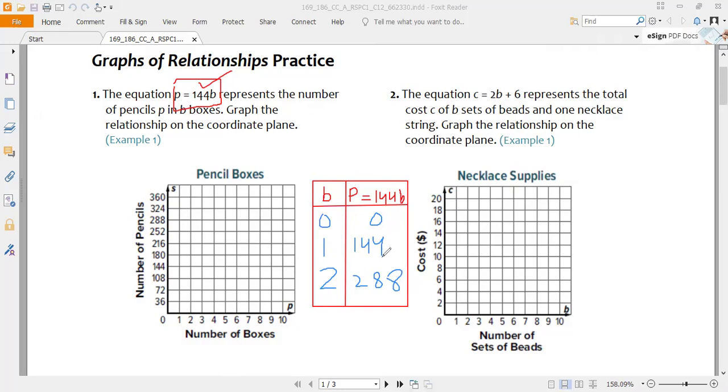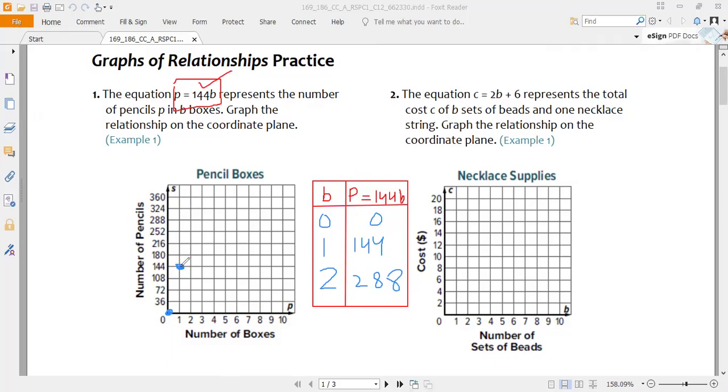pencils. So we will select these values. If we have 0 box, 0 pencils, so this is the point (0, 0). If both are 0, we will select this point, the origin. Now if I have one box, this is the number of boxes here, it's mentioned. So if we have one box, how many pencils are there? 144. So I put the cursor here and I will go in front of 144.